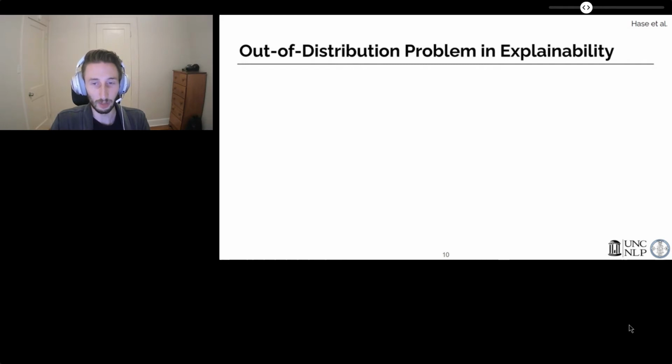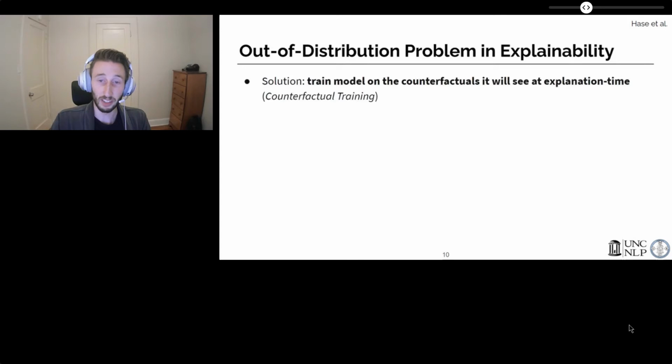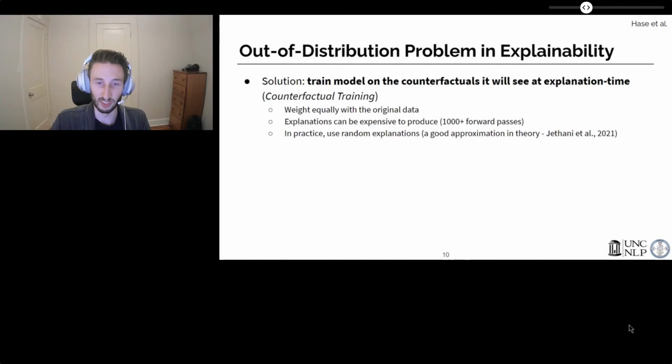Our solution to the OOD problem is fairly straightforward: make the counterfactuals not OOD to the model, meaning train the model on the counterfactuals it will see at explanation time using a particular replace function. We call this counterfactual training, or CT. Since explanations can be expensive to produce with existing methods, in practice we use random explanations, which provides for a good objective function in theory.